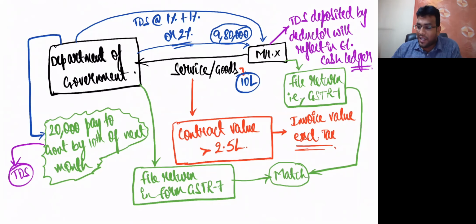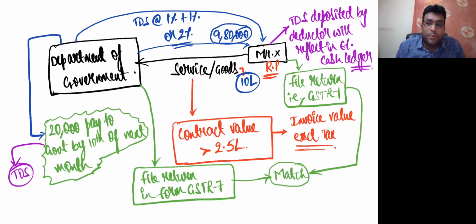But one thing you have to understand here: I wrote this point only on the assumption that X is a registered person. But if X is an unregistered person, then it's gone. Whatever TDS they have done, gone completely. That 20,000, whatever TDS is done, is a loss for you because you're unregistered. Because you're an unregistered person, how will that reflect in the cash ledger? It's not possible. Correct, my dear friends?